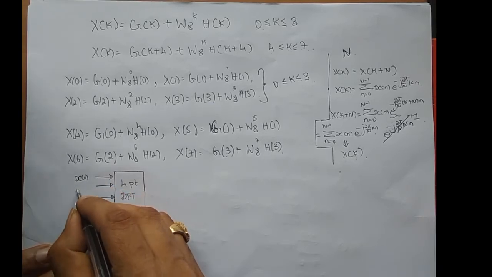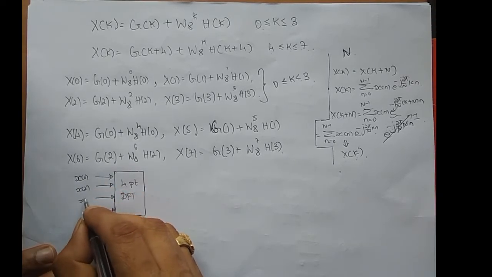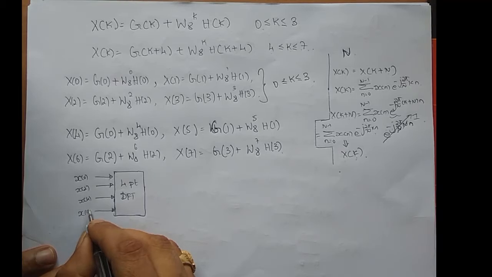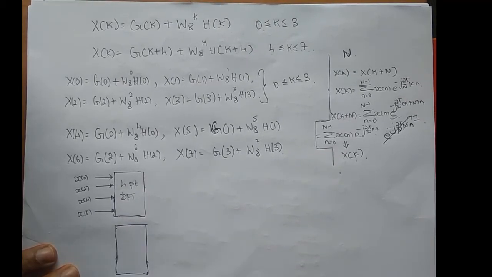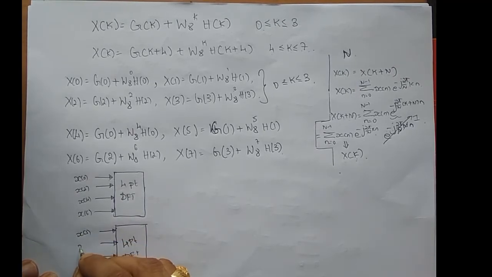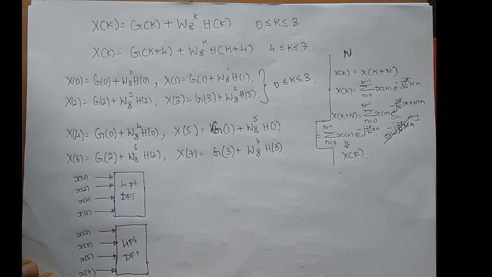So x of 0, x of 2, x of 4 and x of 6. And we have one more 4-point DFT, and this DFT is for all the odd index sequence, right? And what are all the odd index sequence? It is x of 1, x of 3, x of 5 and x of 7.